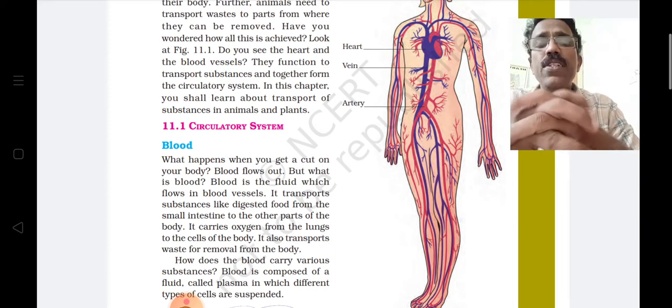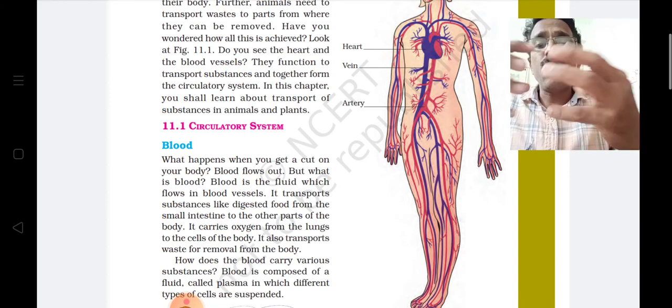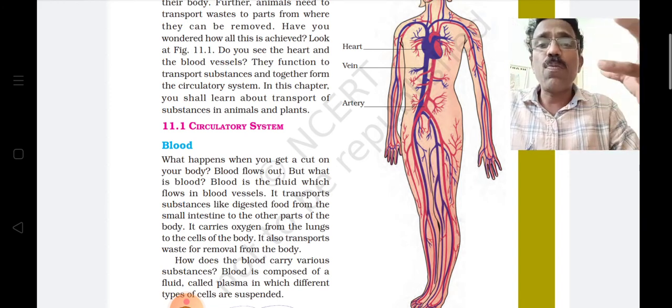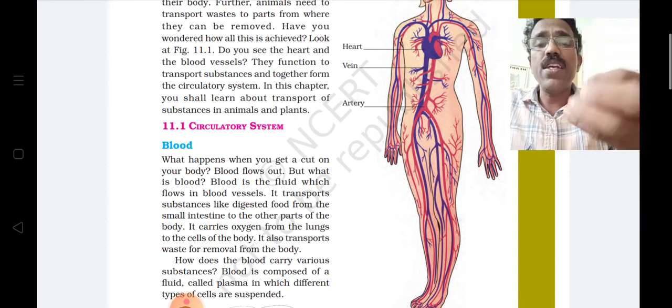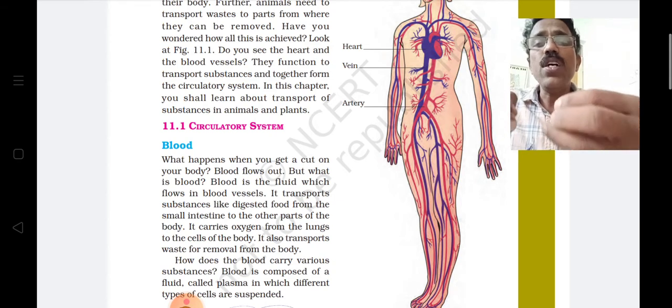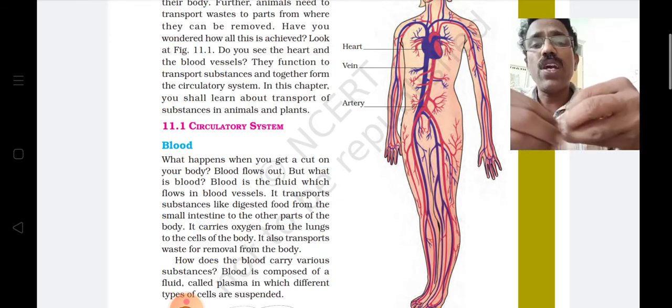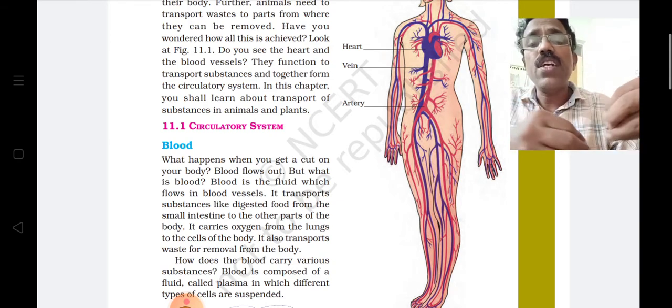Okay, and second, the waste material produced in different parts of the body is carried through the blood to the organ where it is released.